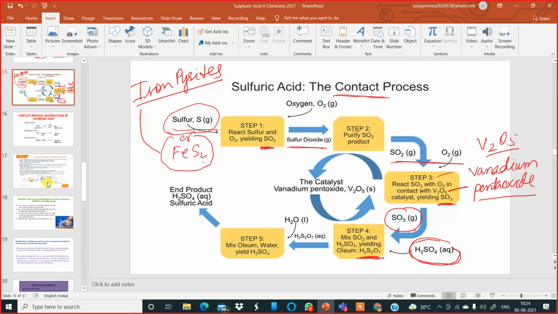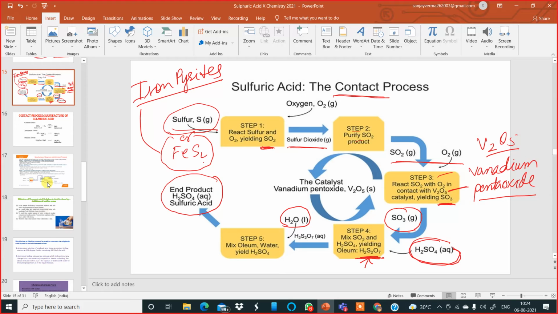Pyrosulfuric acid or oleum is formed. Now to this oleum, in the dilution tank, we add a calculated amount of water to obtain sulfuric acid of the desired concentration. So this is just a flow chart to make you understand the various steps involved in the contact process.